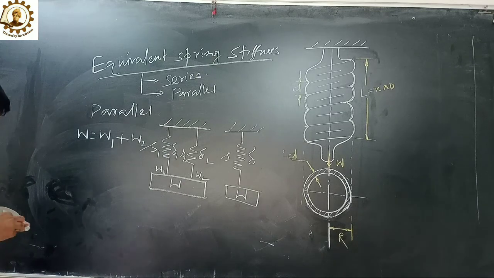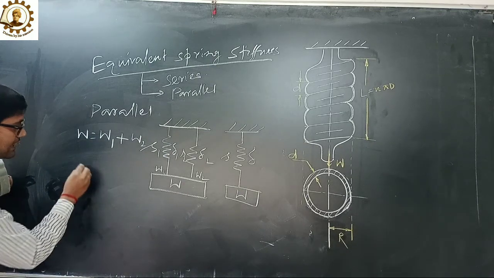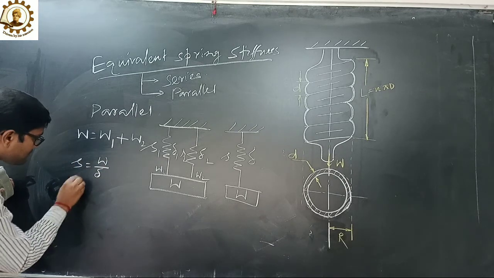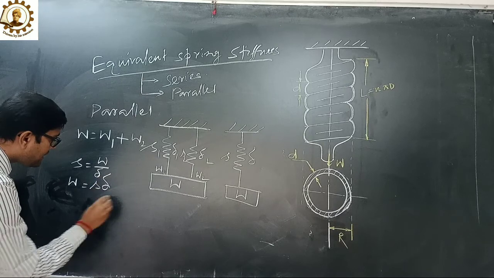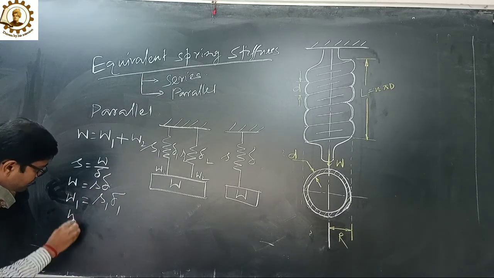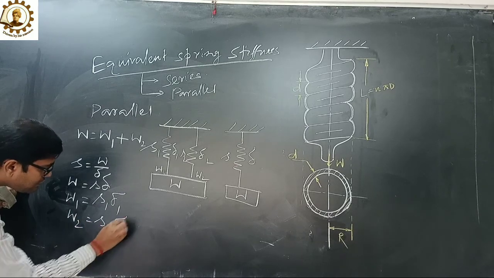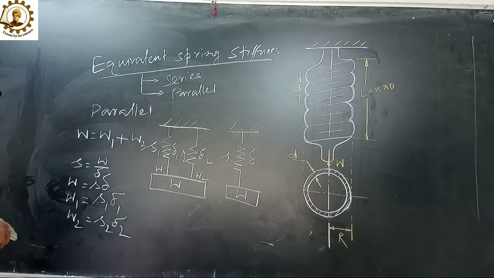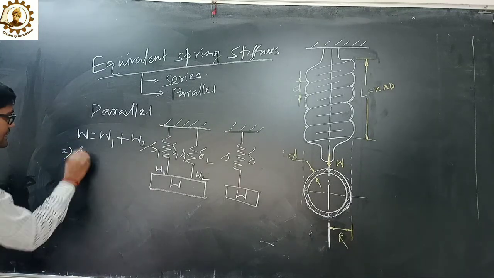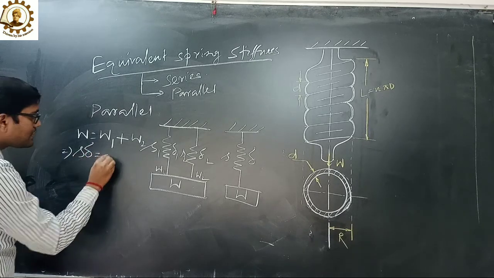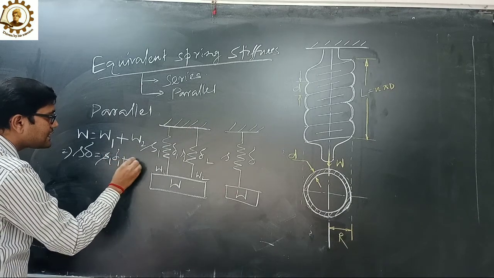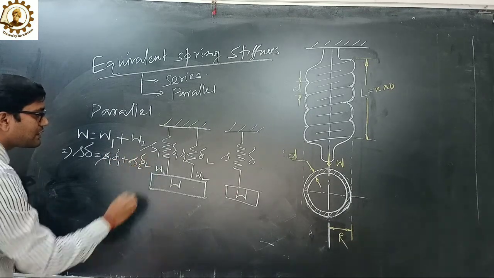As per the stiffness rule, S equals to W upon delta, so W equals to S into delta. Similarly, W1 equals to S1 delta 1, W2 equals to S2 delta 2. So W equals to S into delta equals to S1 delta 1 plus S2 delta 2.